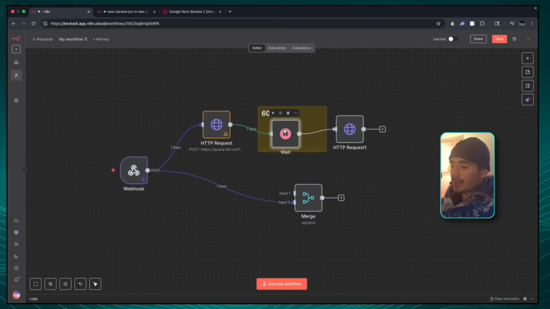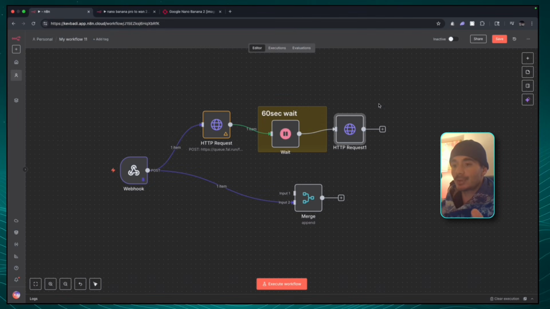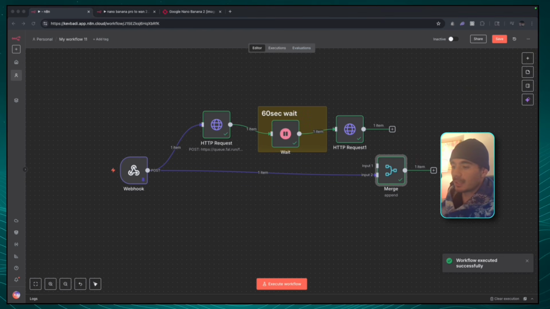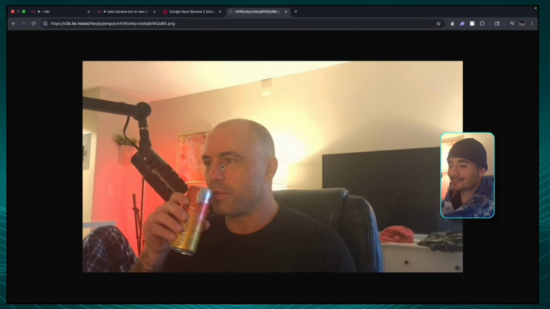Then the automation is going to wait for about 60 seconds for the system to actually produce the image, and then we're going to just request it back. In the request back, all we're going to do is map in the request ID. Now to make this make more sense, we're just going to run the entire workflow. I'm just going to click execute workflow. All right, there we go. So we got the output image, and we can actually verify if the image came back the way we wanted. We're going to open up that output node, grab that output URL, and there's our guy Joe sipping on a Red Bull.